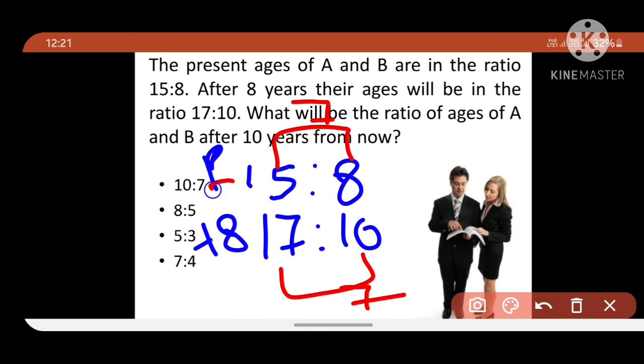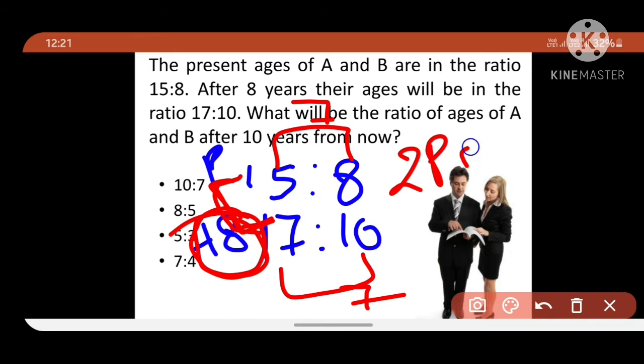So what is the difference here? 2 parts. Here, 15 to 17 is changing. Why is it changing? It changed because of 8 years. That 8 years is the difference between the two ratios. That 15 has become 17 because of those 8 years. To find the correct age, we will think that 2 parts equal 8 years, and 1 part equal to 4. Okay friends, here also if you observe, this side also the difference is only 2. If you take this side or this side, you will get a difference of only 2. 2 parts equal 8 and 1 part equal 4.